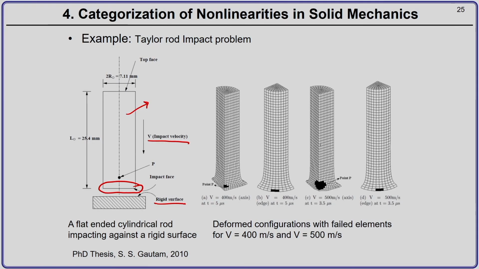Here there are some finite element simulation results which I have shown, and these are the deformed configurations at two different impact velocities of 400 meters per second and 500 meters per second. And you can see the failure of the rod as it happens at different impact velocity. These black zones that you are seeing here are nothing but the failed elements. These are elements which, because of certain criteria, have lost their load bearing capacity, and we can imagine that there is a crack at these places.